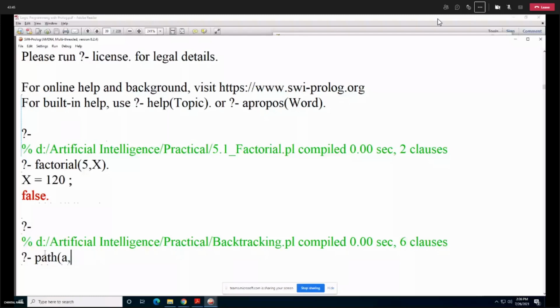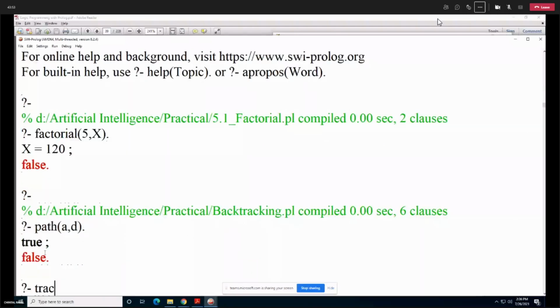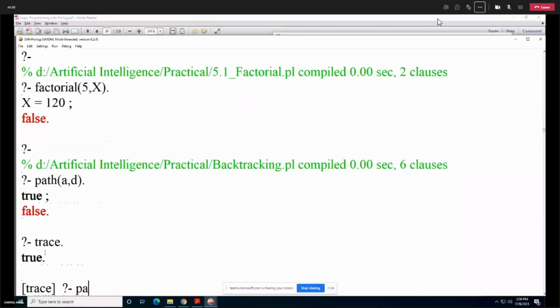Now let us trace this. If you want to spy on your program and see how it goes backwards and executes each and every step, then the inbuilt predicate trace is there with zero arguments, so its arity is zero. What I need to trace is the path from A to D. How has it given me the answer true? Why is this language telling me there exists a path from A to D? Okay, let's see.